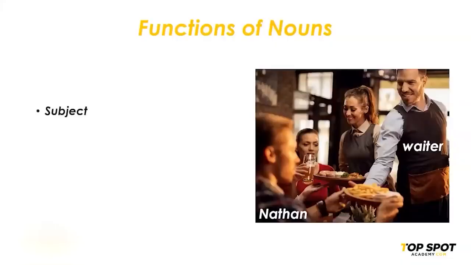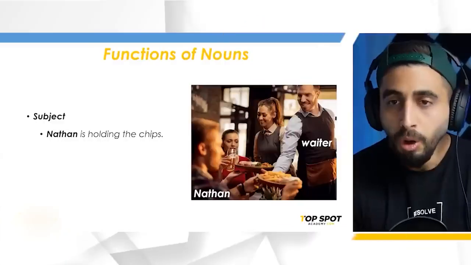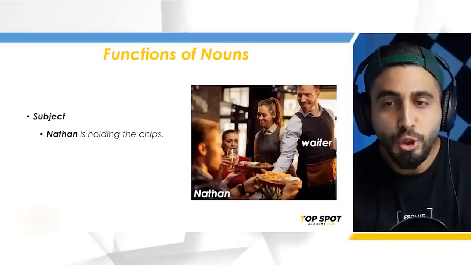Functions of nouns. What do I mean by functions of nouns? A noun in a sentence can be a subject. Let me give you an example. Look at the photo. When you say, Nathan is holding the chips. Nathan is the guy on the left side, the one that you can't see properly. Nathan in this case is the subject. Why the subject? Because Nathan is the person who's doing the verb.